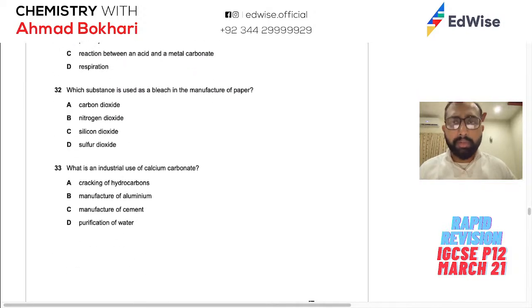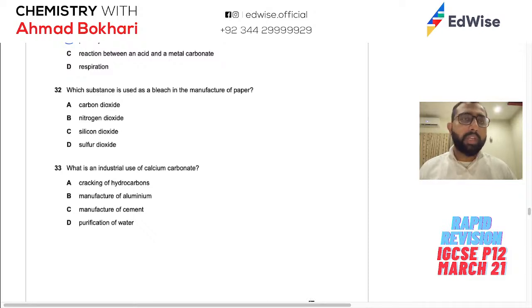Which process does not produce carbon dioxide? Let's see. Combustion of hydrocarbon will produce carbon dioxide. Incomplete combustion will produce carbon monoxide and carbon. So यहाँ पे उसने incomplete नहीं बोला तो हम ये नहीं ले सकते. Photosynthesis actually uses the carbon dioxide. So this is not the answer. This is the answer. It does not produce carbon dioxide.